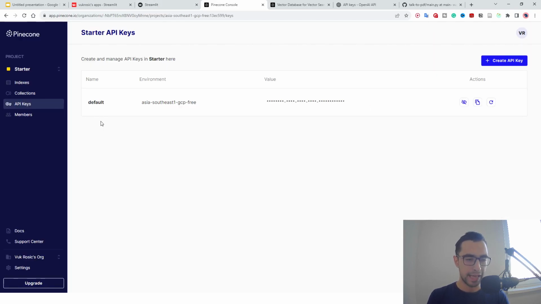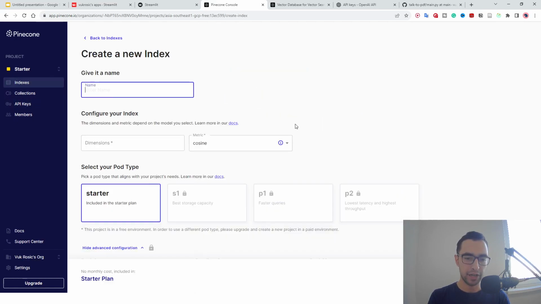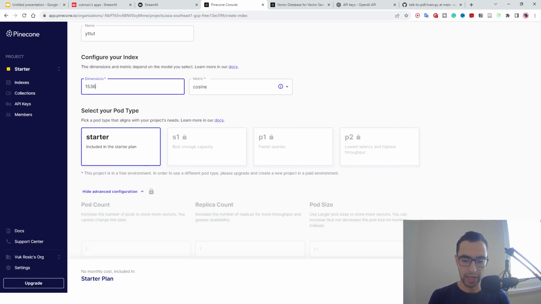Then we will go to Pinecone and click indexes, and then create a new index. The name doesn't matter. I'm just going to call it YouTube tutorial. And then dimensions, really important, 1536. And then metric cosine, and then we are going to create the index.